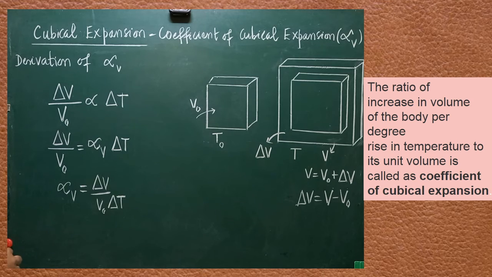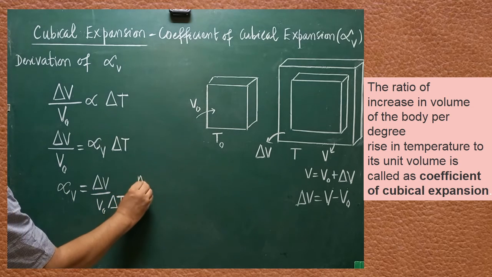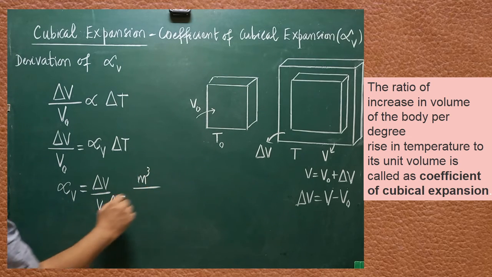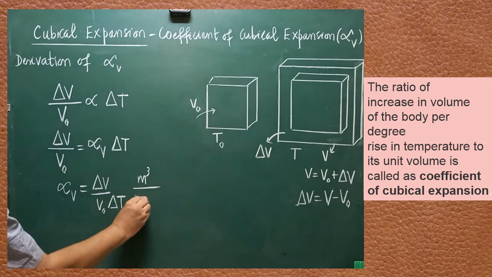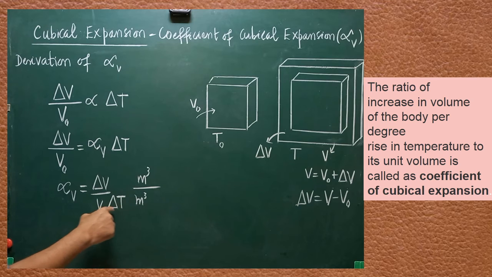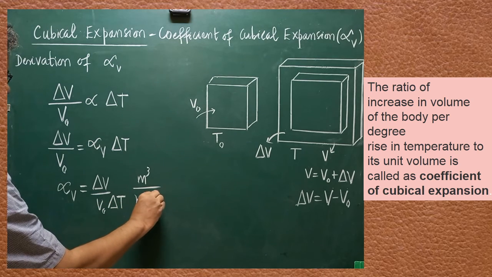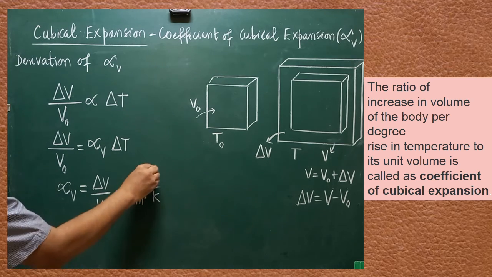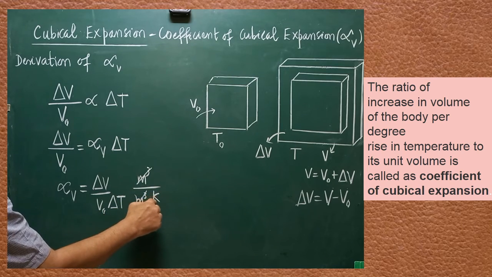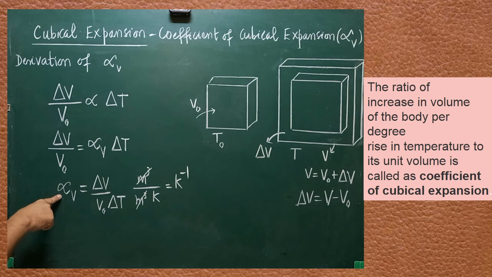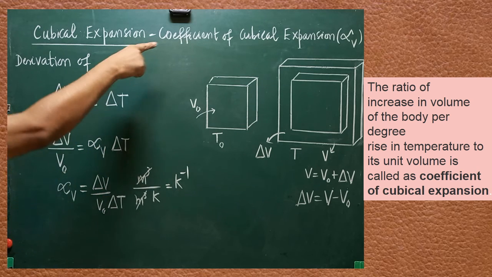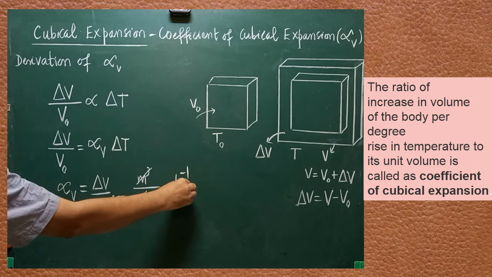Now I am going to derive the unit for alpha V. How to derive the unit of alpha V? Here volume is measured in meter cube. Are you clear? Original volume is also measured in meter cube. Difference in temperature is measured in terms of Kelvin. Now meter cube can be cancelled. If the Kelvin is brought up, that becomes Kelvin inverse. So the unit of alpha V, that is, the coefficient of cubical expansion, is Kelvin inverse.